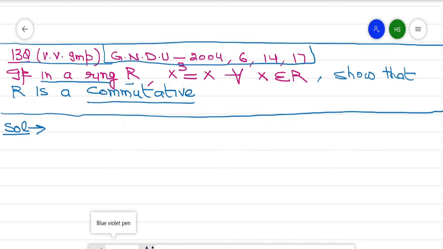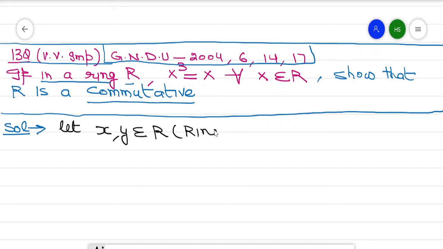So we want to prove that R is commutative. So let x and y belong to R, and R is a ring. The given property is x cube equals x, y cube equals y.